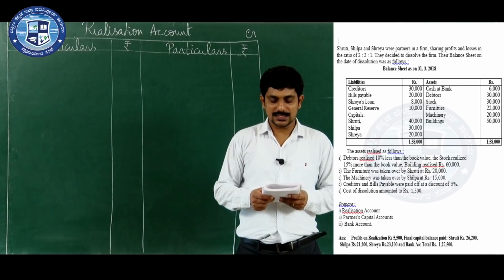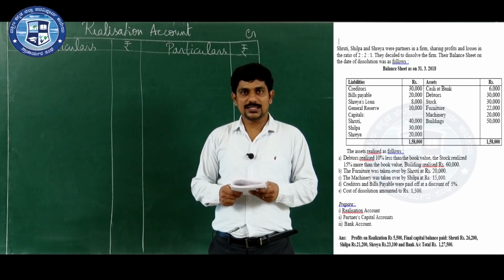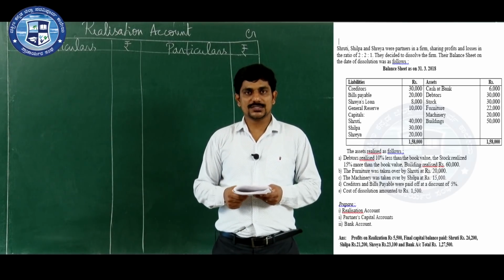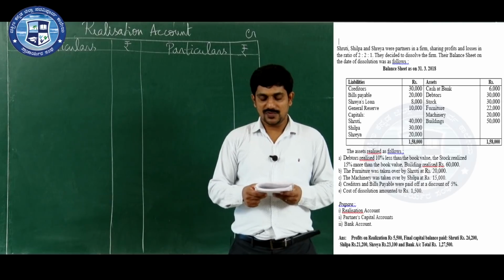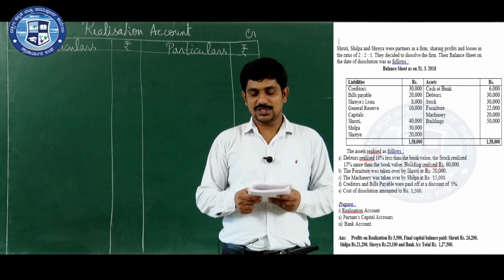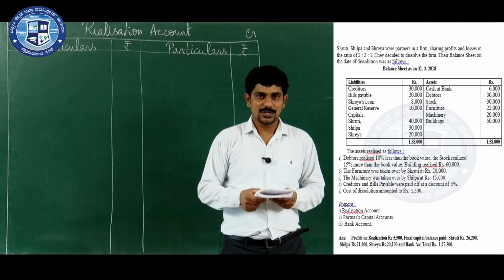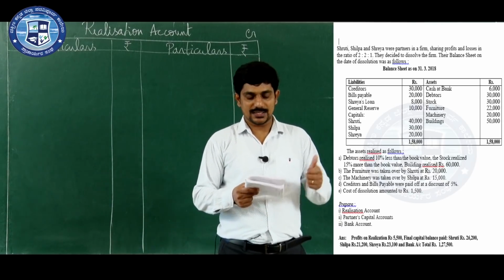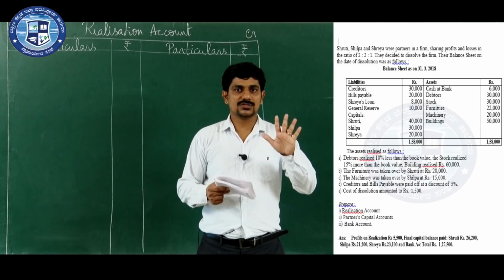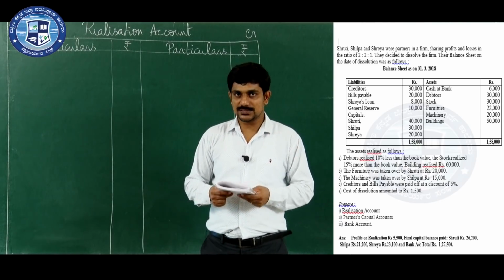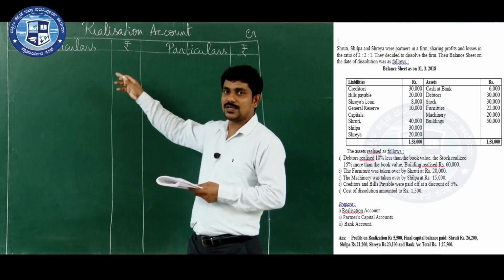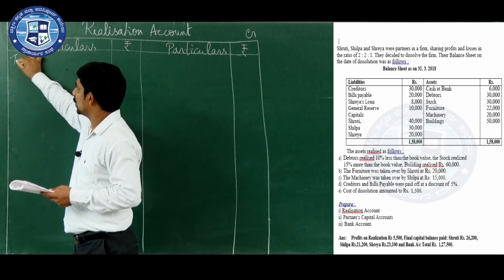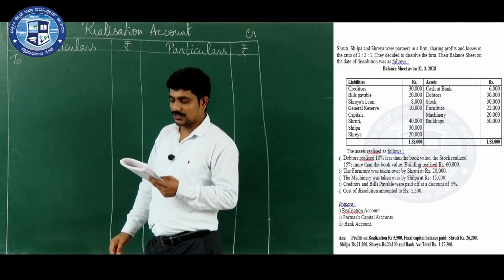Second asset you can see, that is debtors. Whether debtor is a realizable asset? Yes. Next one is stock. Stock is a realizable asset? Yes. Furniture? Yes. Machinery? Yes. And buildings is also realizable asset. So, except cash at bank here, all other assets, debtors, stock, furniture, machinery, building. So, 5 assets are realizable assets. Because we can realize them, because you can sell them, you need to transfer those assets to the debit side of realization account one by one.